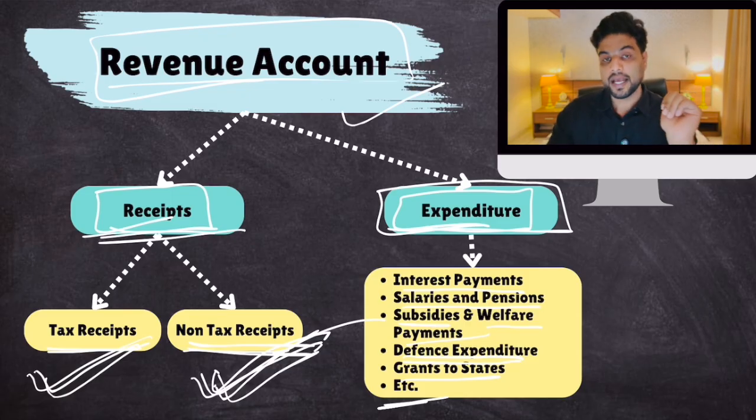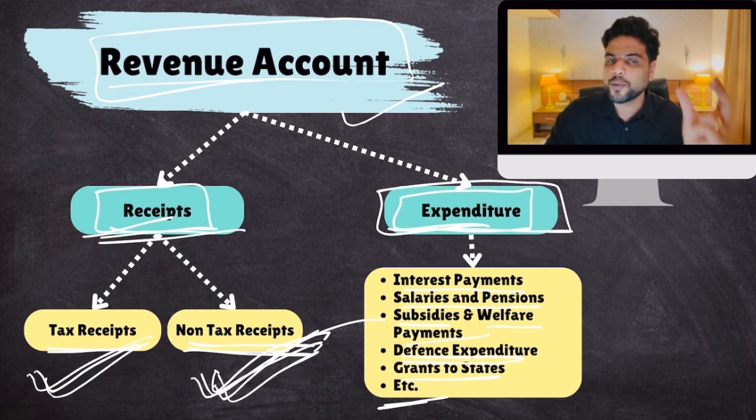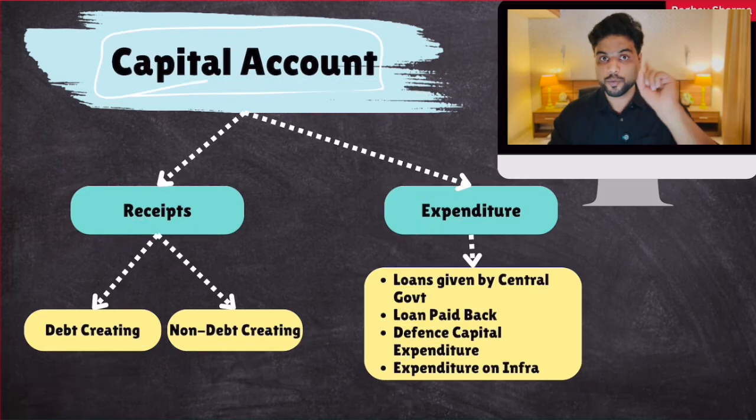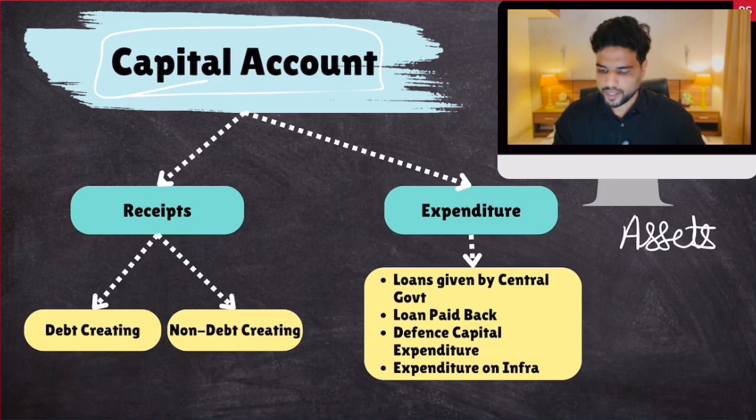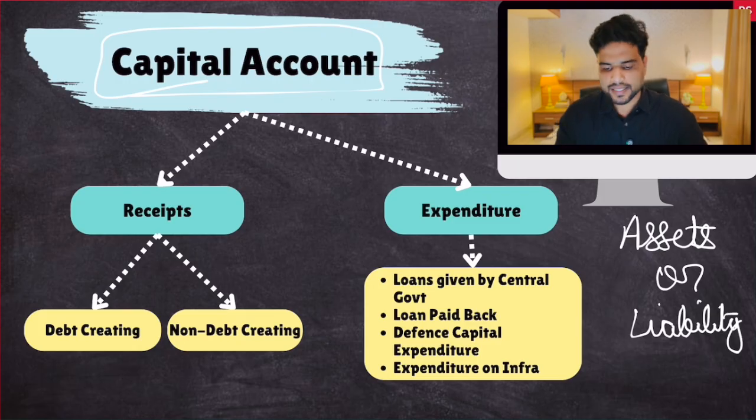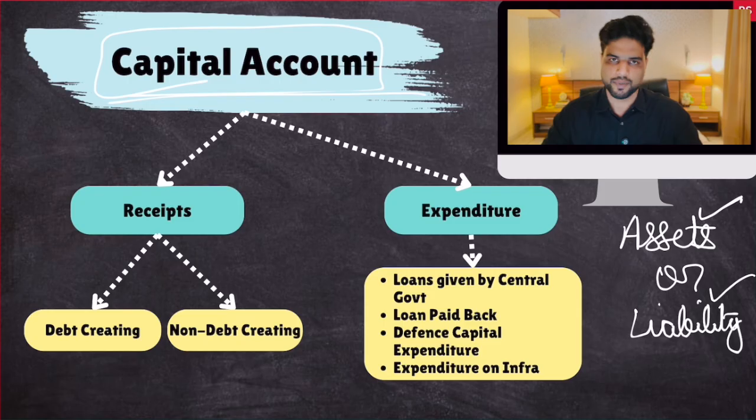Clear? Very simple. Now you will understand the actual difference between revenue and capital account, because we are going to talk about capital account. Now listen to me very carefully. Okay, you see, the thing is that any expenditure or any receipt which changes either the assets of the government or the liability of the government, that is capital account transaction. So any transaction by Government of India which makes changes into either assets of the government or liabilities of the government, that is a capital account transaction.